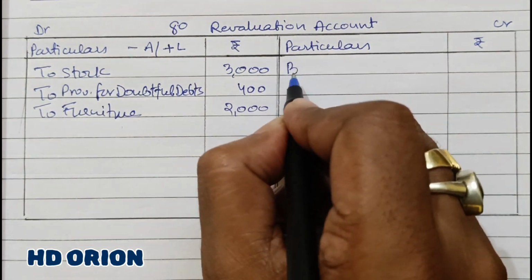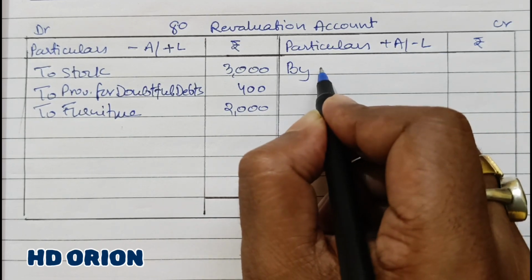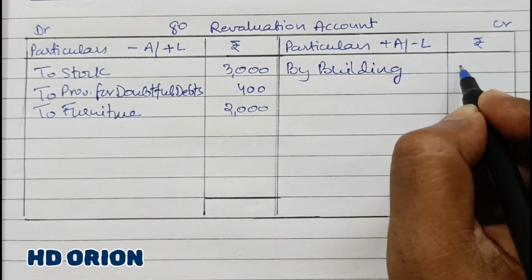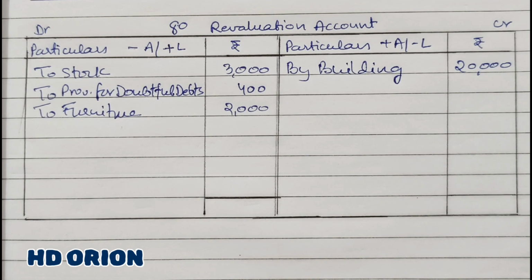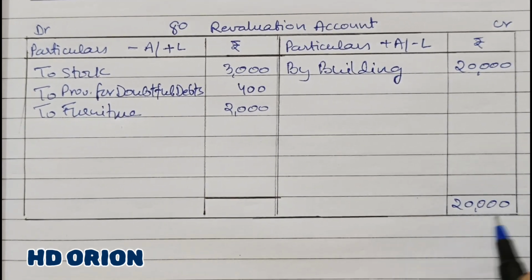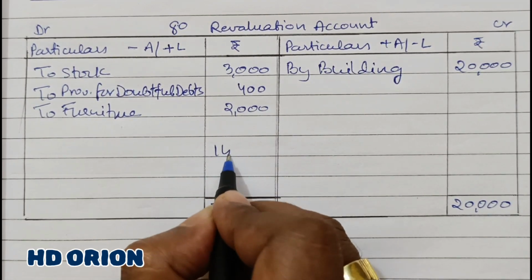But building is appreciating. So increase in asset or decrease in liability we have to write on the credit side. Building is increasing by rupees 20,000. From 1,40,000 it has now come up to rupees 1,60,000. So the grand total of the credit side is more, by rupees 14,600.